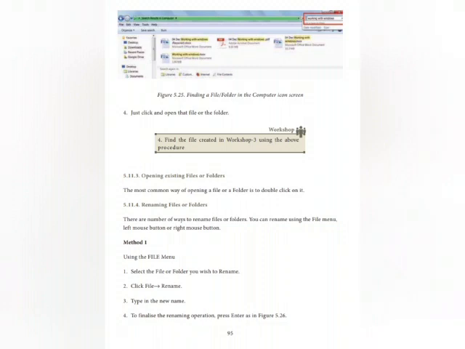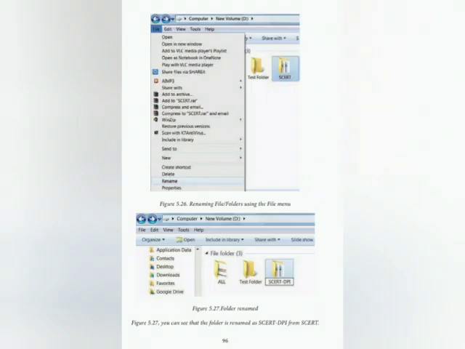Renaming files or folders. There are number of ways to rename file or folders. You can rename using the file menu, left mouse button or right mouse button. Method 1, using file menu. Select the file or folder you wish to rename. Second one, click file name, click rename, type the new name. Finalize the rename operation, press the enter key.